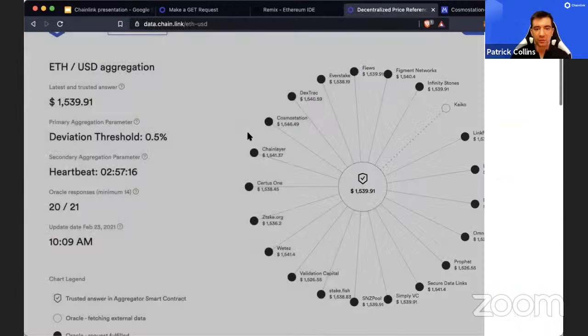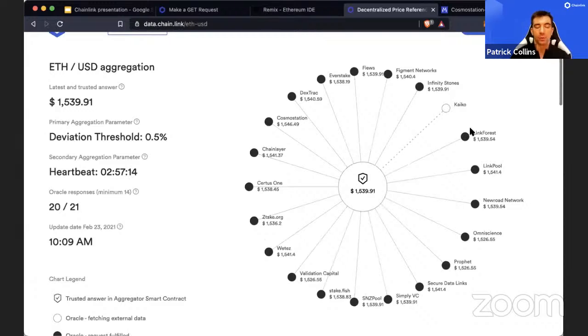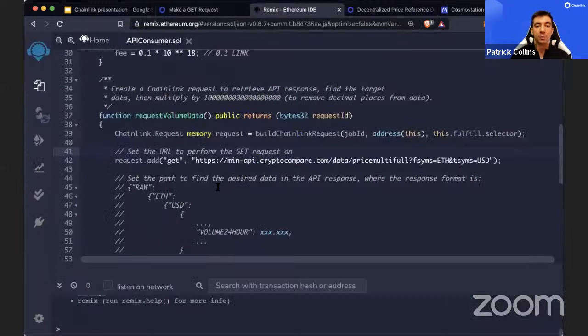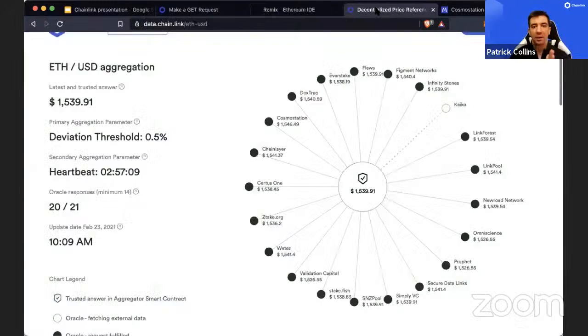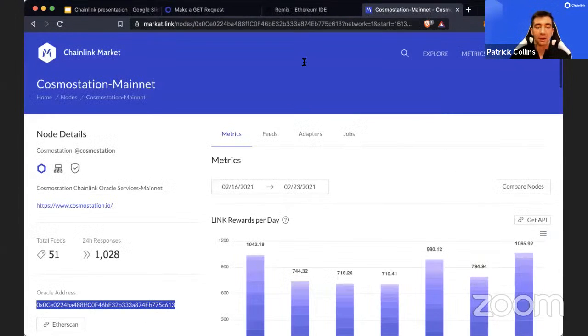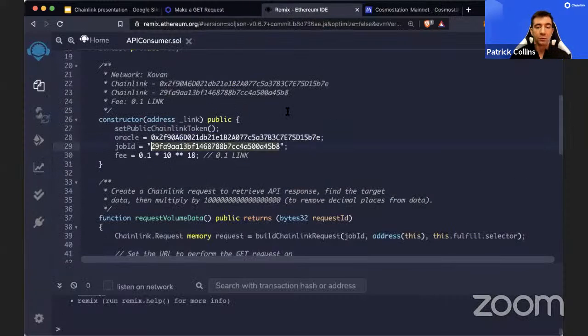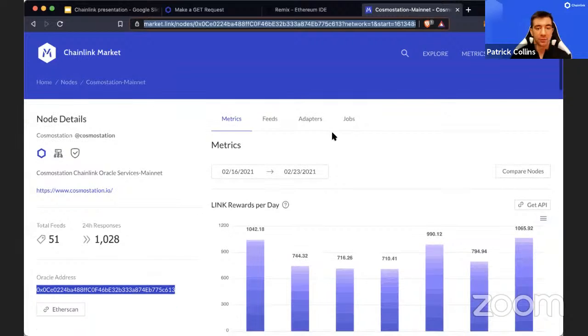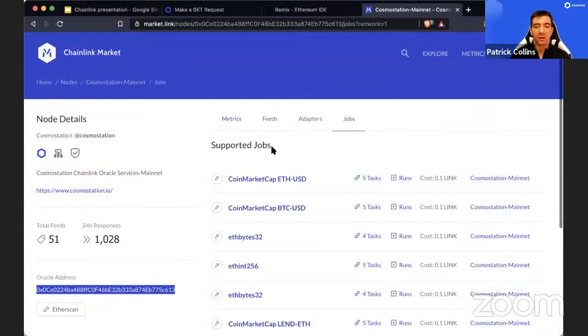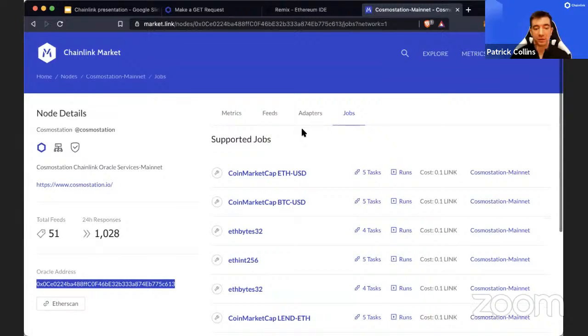And when we do these price feeds, we actually choose each node that we want to pull. So this step that we're doing here is like 1/21th of this price feeds, right? So we're going to choose an Oracle, and then we're going to choose the job. So here's an example of an Oracle, and here's the example of the jobs that they have.